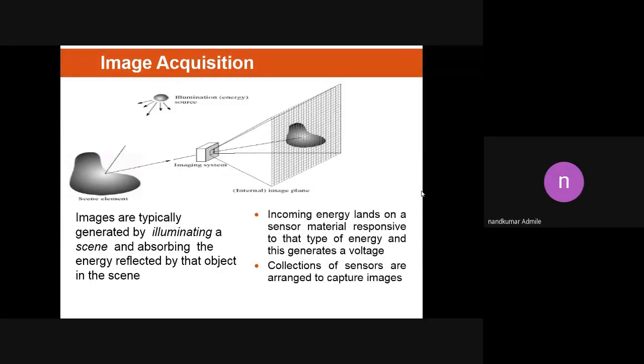Okay, so we can define image acquisition in a single line. It is the process of capturing, or the process of acquiring, an image, and it is called image acquisition.